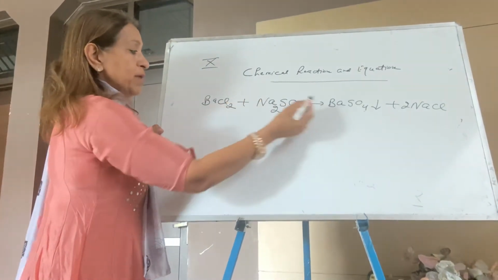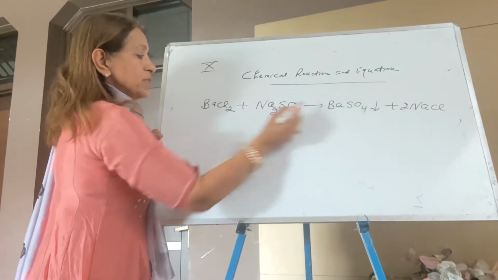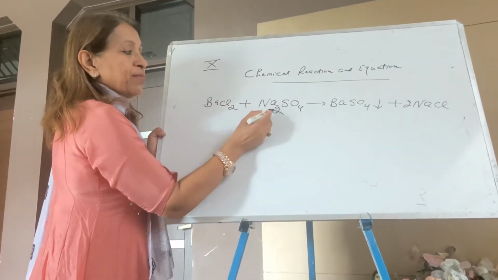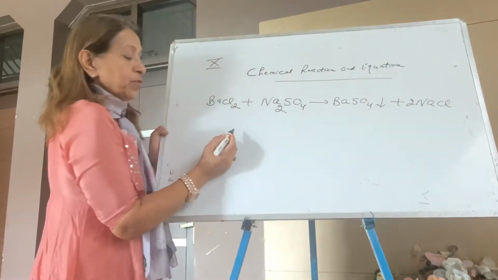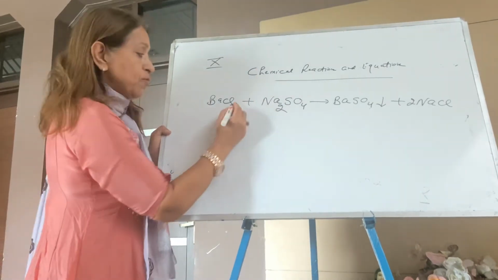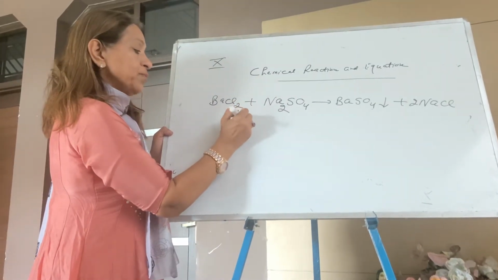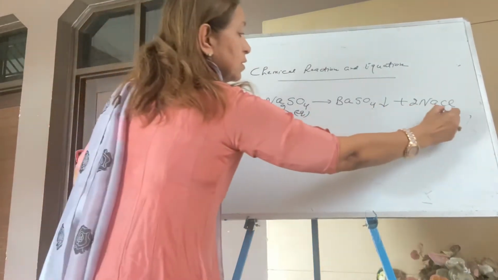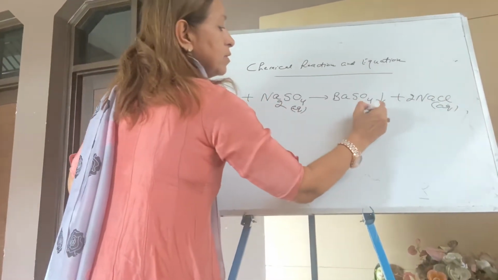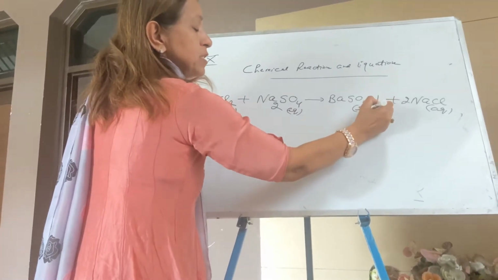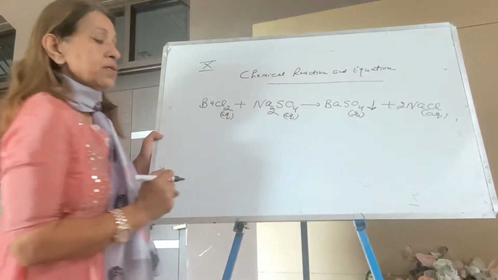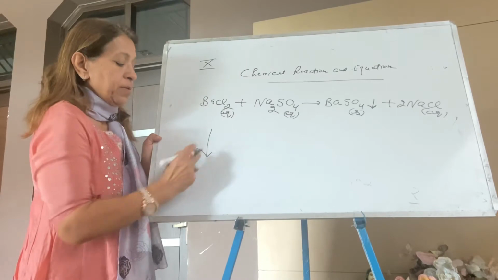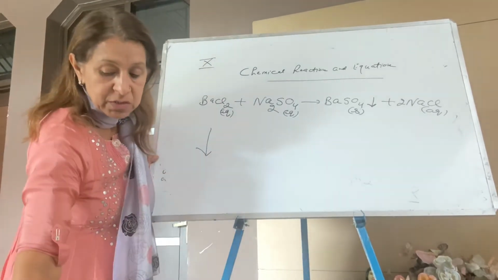Barium is 1, sulfate 1, chlorine and sodium both are 2, so I put here 2. So you can write aqueous, it's aqueous, and this is solid. This is insoluble, means precipitates. This downward arrow means solid, precipitates. So this way you have balanced it.